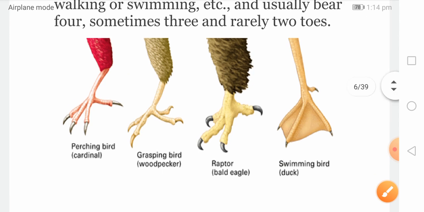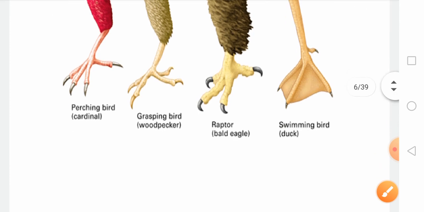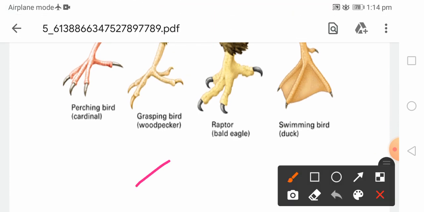Then another type you can see on your screen here, these are the raptorial feet. Such kinds of feet are found in carnivorous birds like eagle, owl. In such feet, 3 toes are forward directed and 1 toe is backward directed.